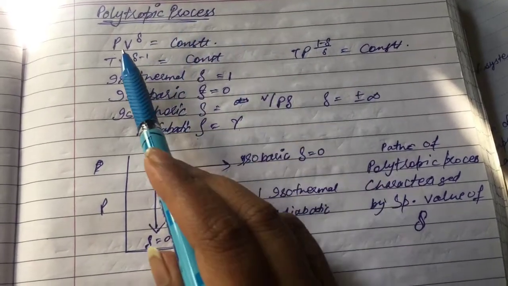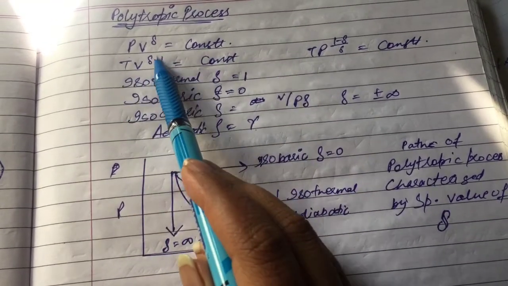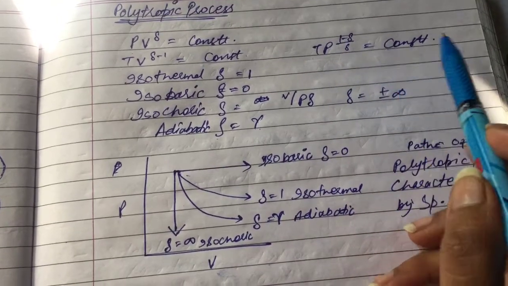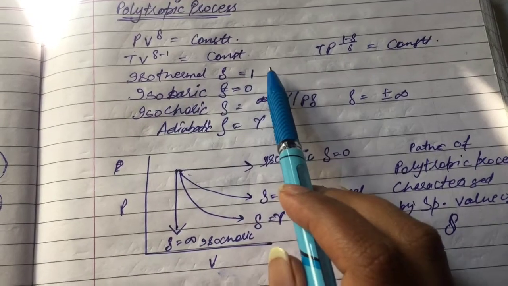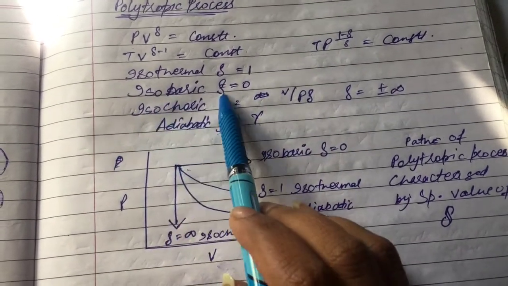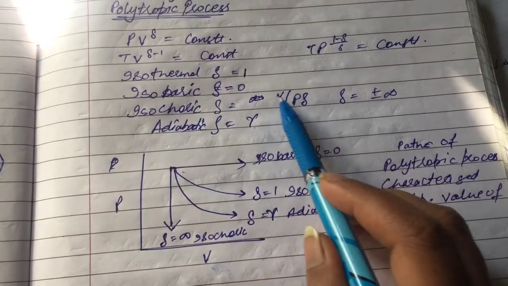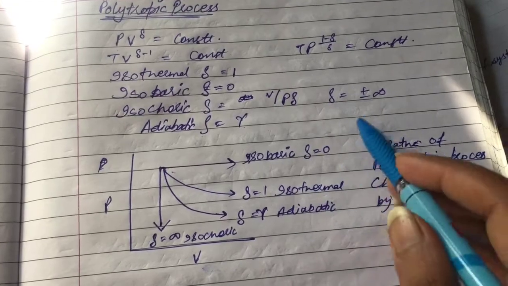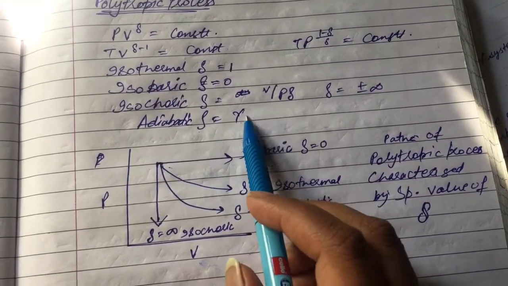Polytropic process is given as PV to the power rho is constant, TV to the power rho minus 1 constant, TP to the power 1 minus rho by rho is also constant. If the process is isothermal, then rho would be equal to 1. If it is isobaric, rho would be 0. Isochoric, rho would be infinity, positive or negative. For adiabatic, rho would be equal to gamma.